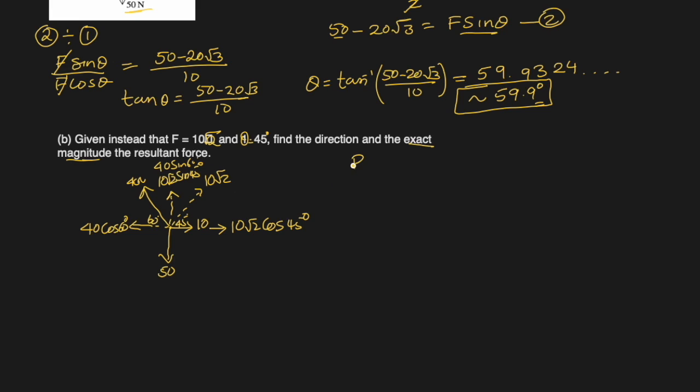So let's find the resultant force in x direction first. Since there are two forces here, 10 newton and this one, I will take this as positive. Hopefully they will be more, so it will be 10 plus 10 square root 2 cos 45 degrees minus, this is in opposite direction, so it will be minus 40 cos 60.